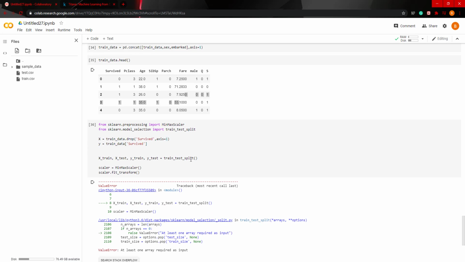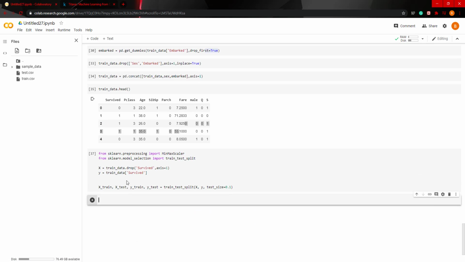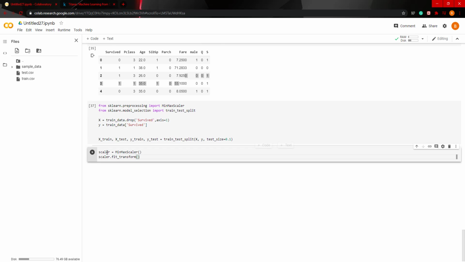Run that, whoops. And then we're going to pass here X, y, and then test_size, which essentially is an argument that you can set in order to give it the percentage you want of the data to go towards the test data. So we're just going to use a 0.1 or 10%. So we'll have 90% training data and 10% test data or validation data. So we did that. Let's put that in another line. We ran it. It worked. Now put that back here.